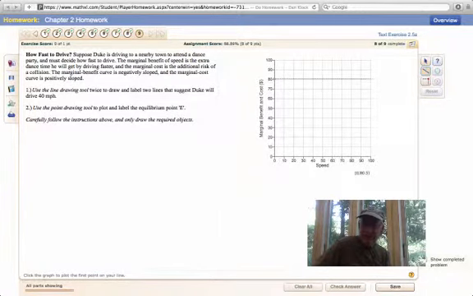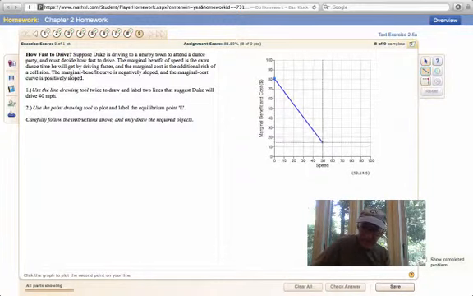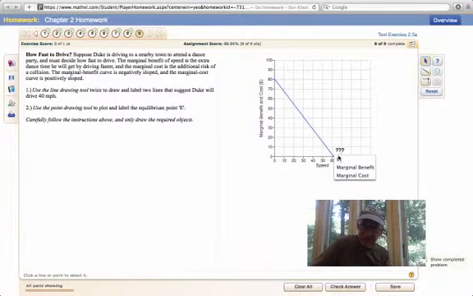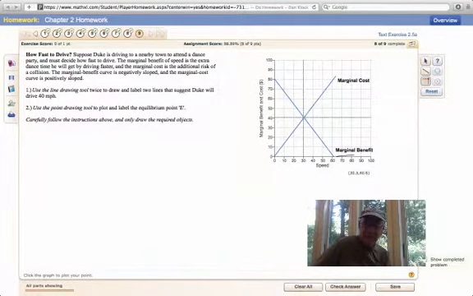So I'm going to start, I think around 80 should do it. If I go down through 40, down to my speed, there is my marginal benefit. Let me do my marginal cost, which is upward sloping. I'm going to start at 0 and just go up someplace here. Make sure I intersect at 40 though. This is my marginal cost. And then number 2, use the point drawing tool to label the equilibrium where both meet. Right there. And this is my E for equilibrium.